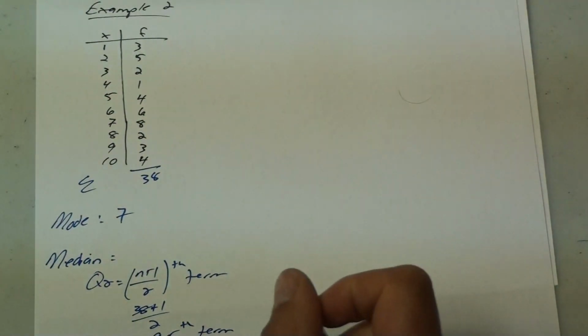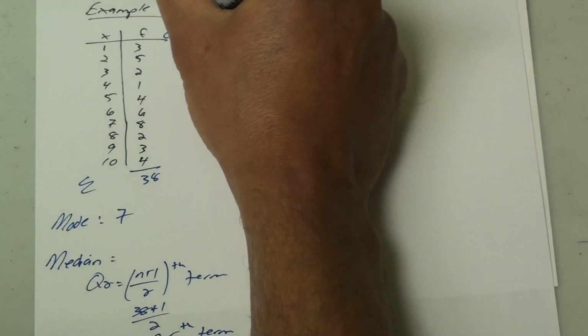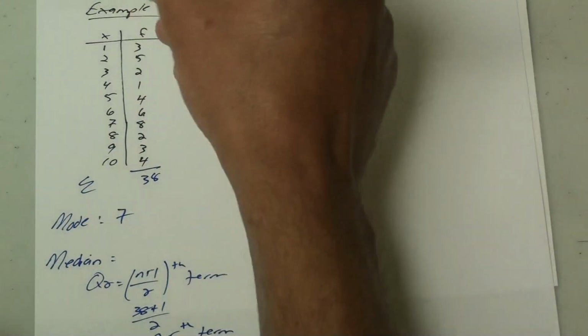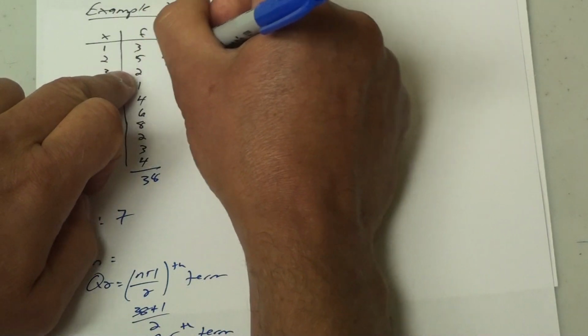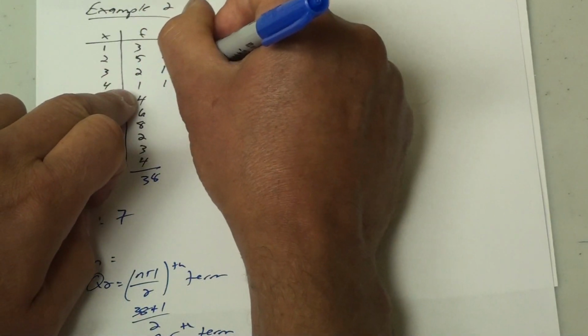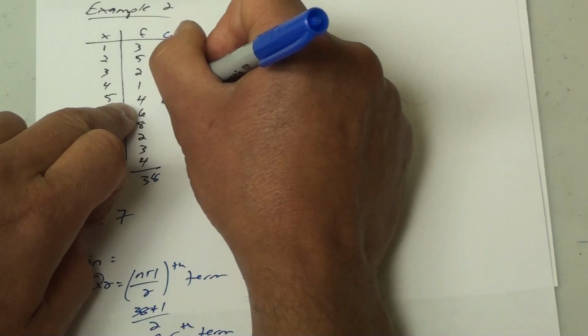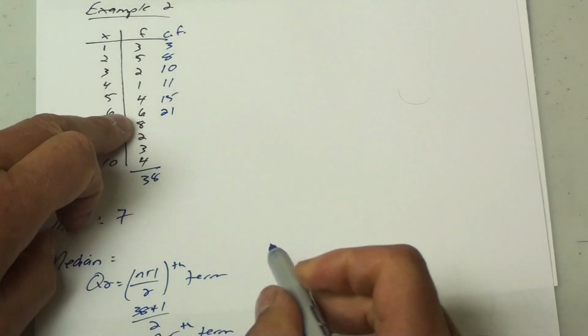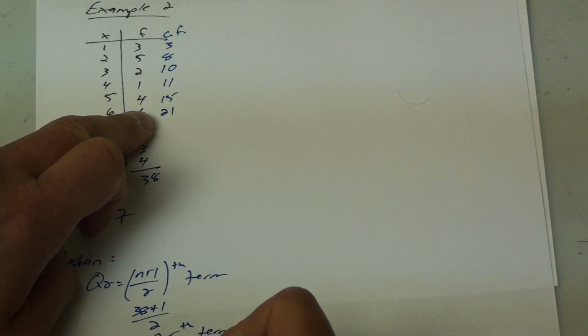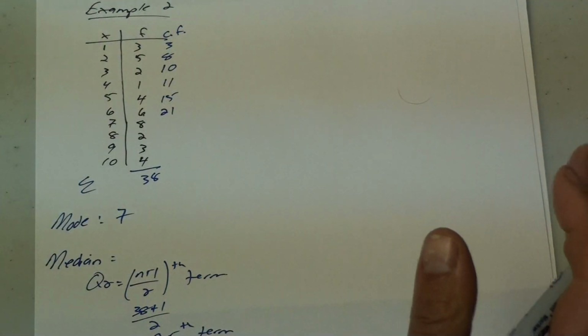Sometimes it helps to do a cumulative frequency. You start adding up: 3, add the new number on, 8, 10, add the new number on, 11, 15, 21. Okay, 21 is past 19.5, so I can stop right there.